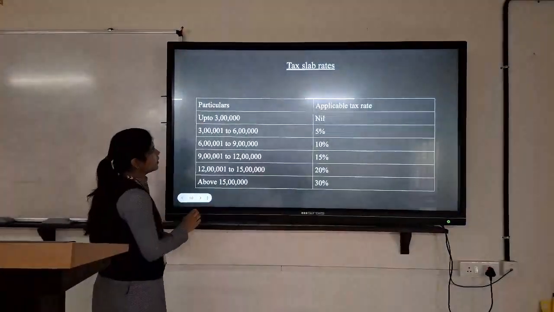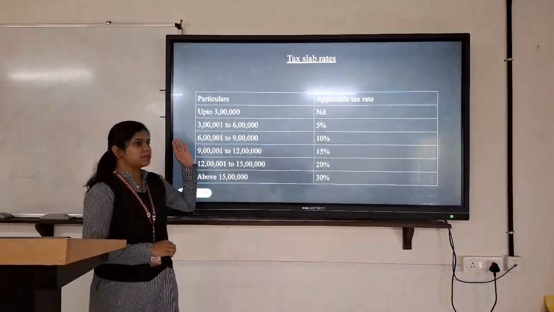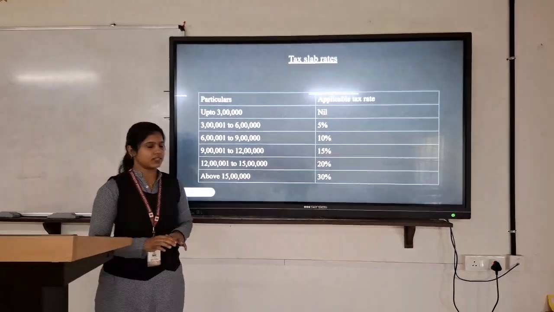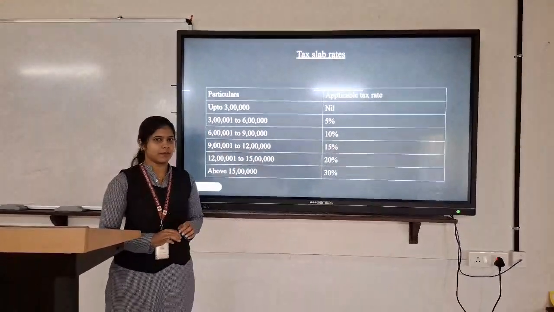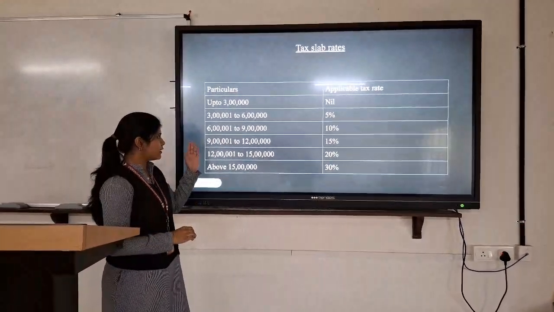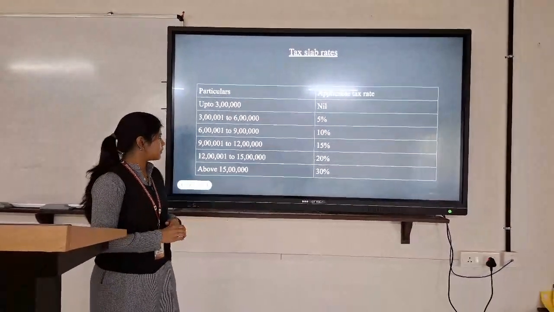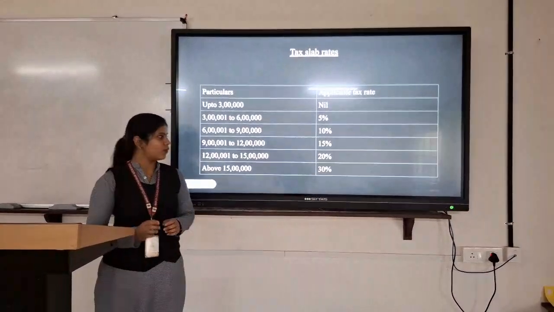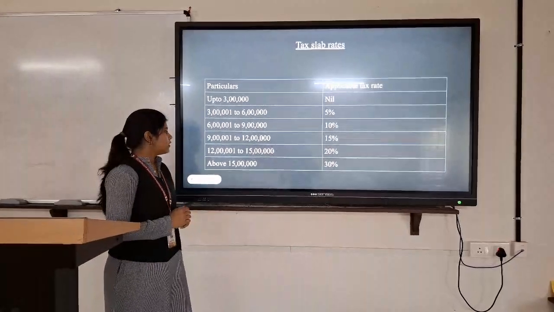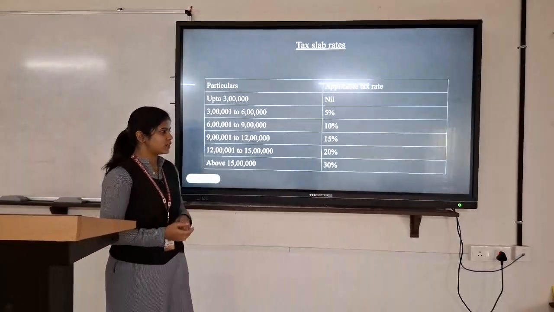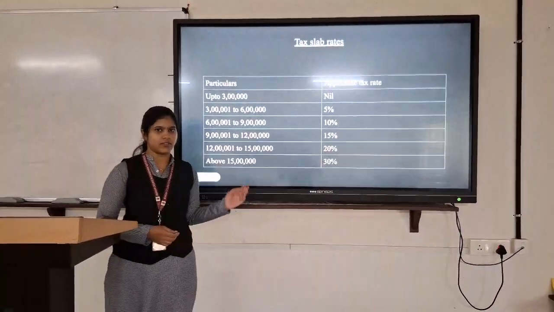So this is the tax slab rate as per the new tax regime. If the income is up to 3 lakh, they don't have to pay any tax. When the income is 3 lakh 1 to 6 lakh, they have to pay a tax rate of 5%. When the amount is 6 lakh 1 to 9 lakh, the rate is 10%. When the income is 9 lakh 1 to 12 lakh, the rate is 15%. From 12 lakh 1 to 15 lakh, it is 20%. And from 15 lakh above, they have to pay a tax rate of 30%.